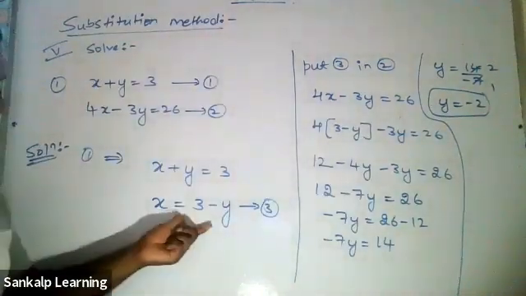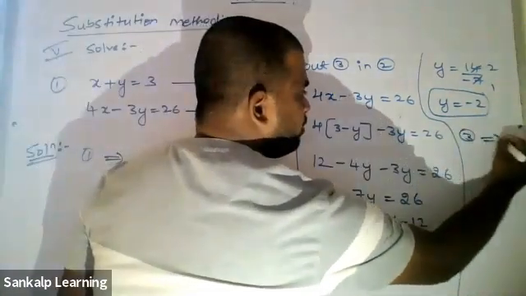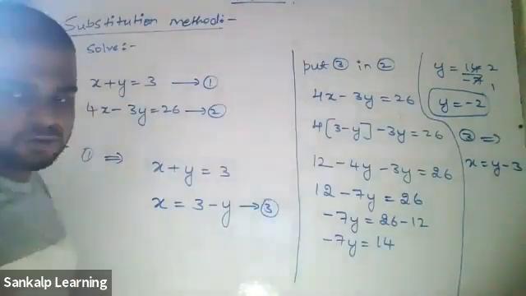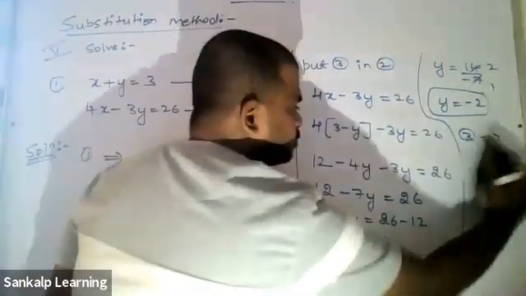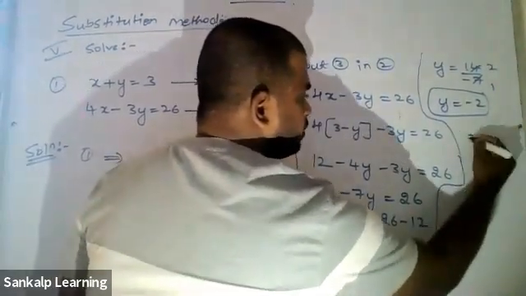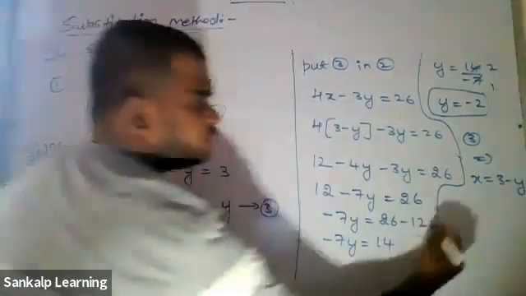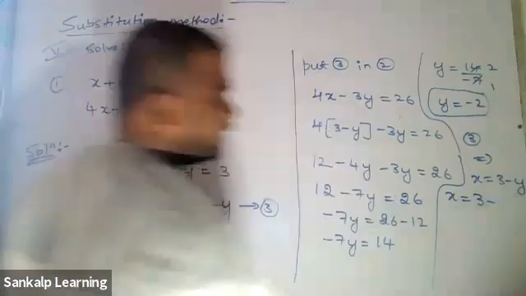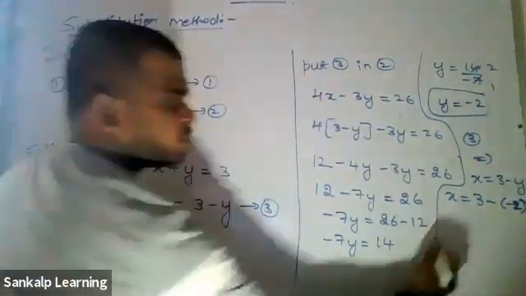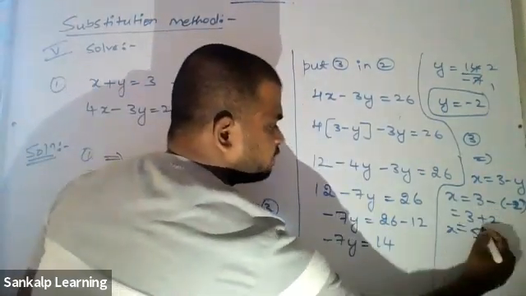Now, how do you find x? Put it here. You got equation 3, right? Equation 3 implies x is equal to, sorry, 3 minus y. Therefore, x is equal to 3 minus, what is y? Minus 2. Therefore, 3 minus into minus is plus. So you get x as 5.